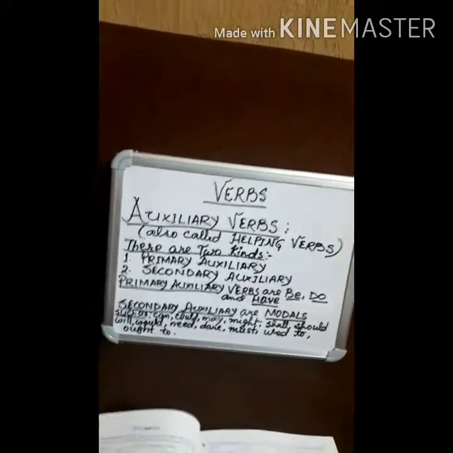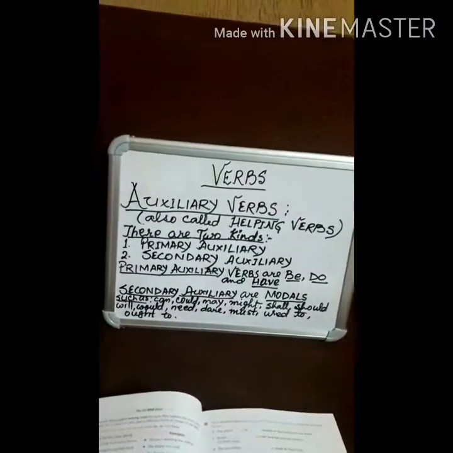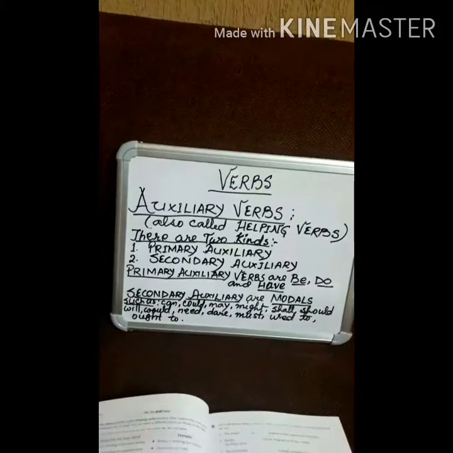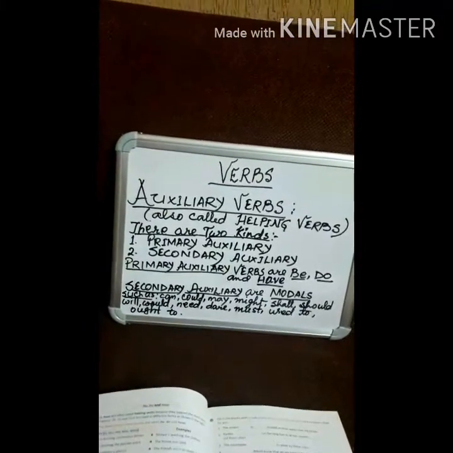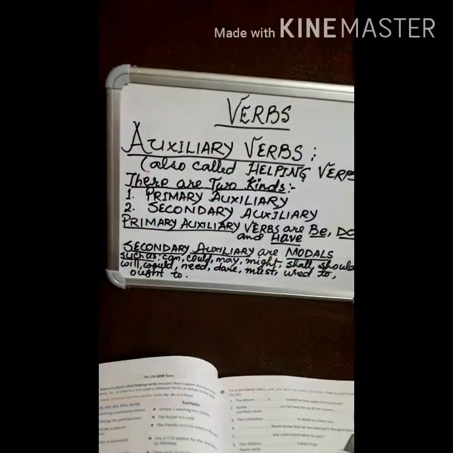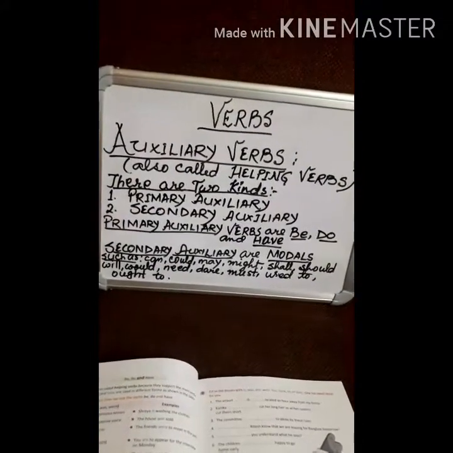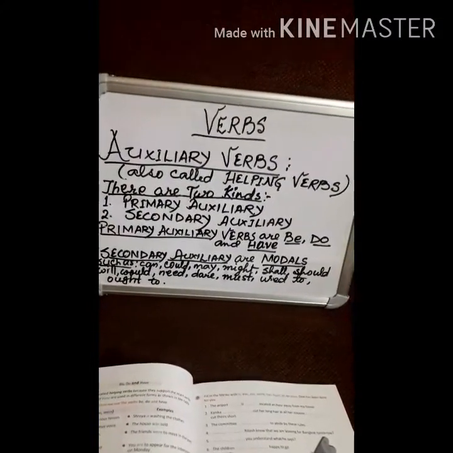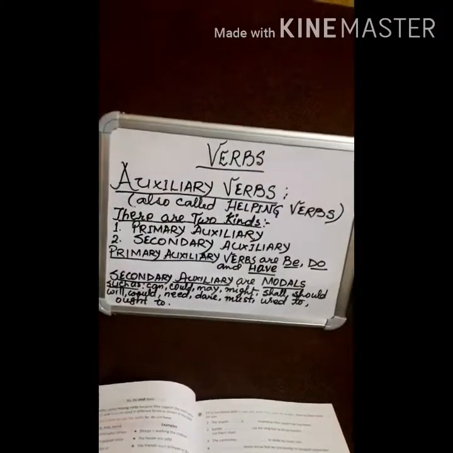Before that, I must tell you about secondary auxiliary verbs also. You might have done modals in your English grammar classes. So secondary auxiliary verbs are modals, and the examples of these modals are can, could, may, might, shall, should, will, would, need, dare, must, used to and ought to.